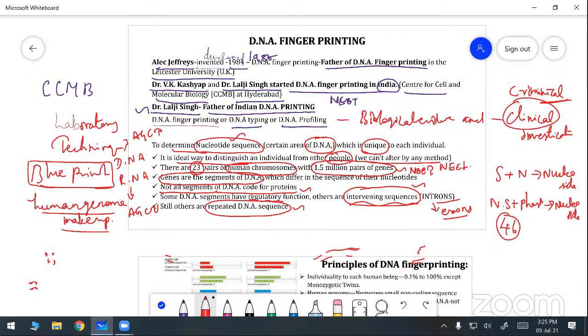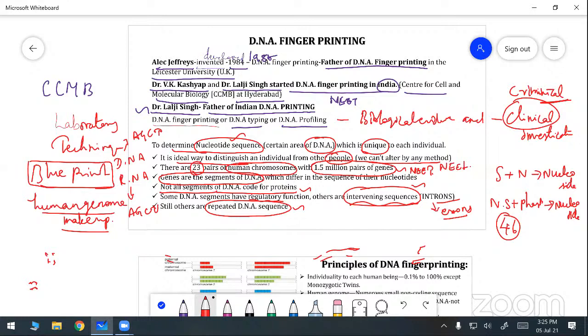Next, what is DNA fingerprinting? DNA fingerprinting is a laboratory technique used to establish a link between biological evidence and a suspect in a criminal investigation.